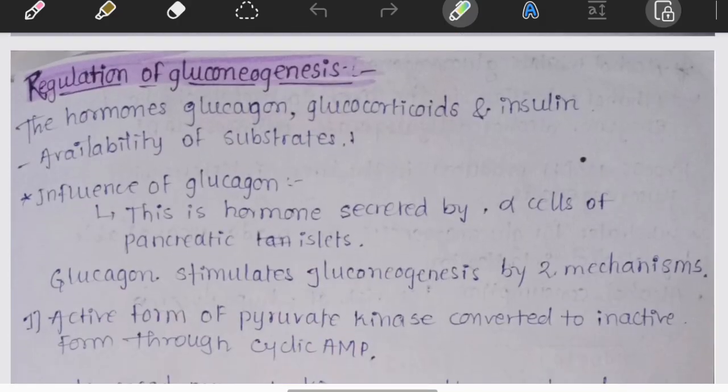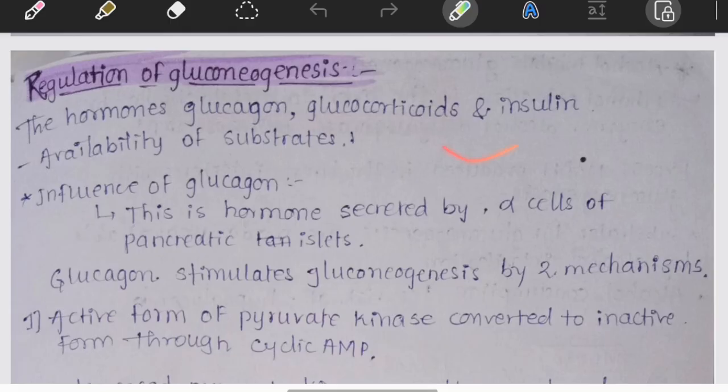So simple. So far we have answered the three major questions: what is gluconeogenesis, how does it occur, and where do its substrates come from. But here is the final question: who decides when gluconeogenesis starts? Because imagine something impossible. If glycolysis and gluconeogenesis ran together at full speed, the cells would simply waste ATP without producing anything useful. So the body needs a very intelligent control system. That's what we are going to learn today.